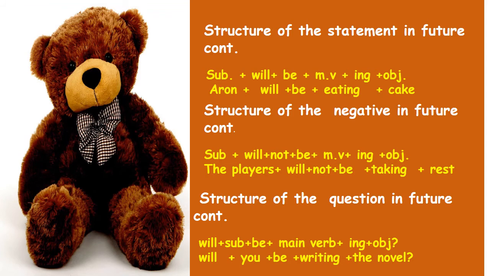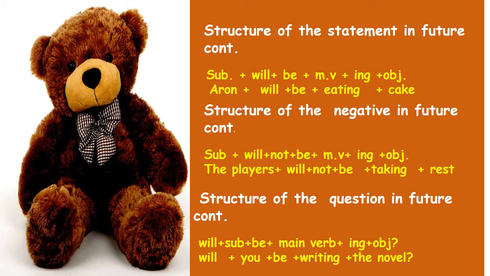Here we see the structure of the statement in future continuous, structure of the negative in future continuous, structure of the question in future continuous tense. The structure for the statement in future continuous tense is subject plus will plus be plus main verb plus ing plus object. Object or adverb or adjective or complement can be used here. See the example. Aaron will be eating a cake. Aaron ஒரு கேக் சாப்பிட்டு கொண்டிருப்பான். So Aaron subject, will for future tense, be plus main verb plus ing for continuous. Eat is main verb, ing is added with it. Cake is object. So the example is Aaron will be eating a cake.